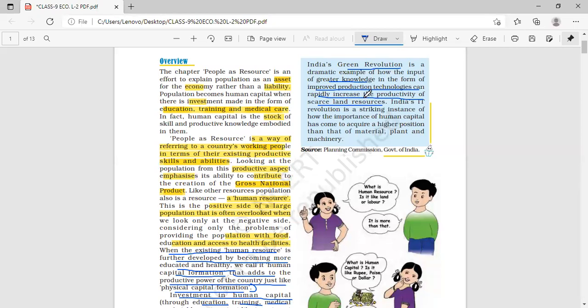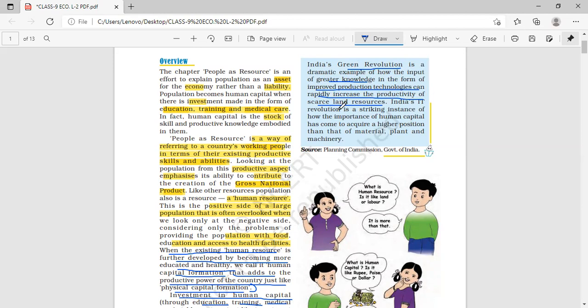How have we increased that productivity? Through greater knowledge, by using modern farming methods. Clear?